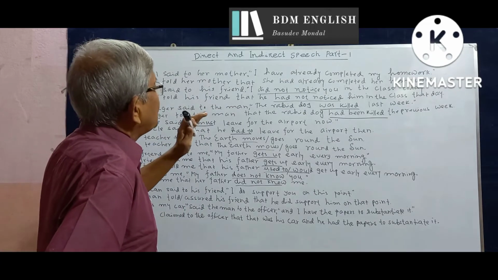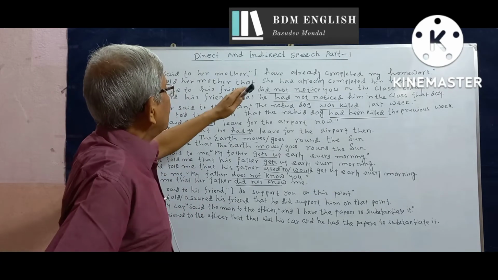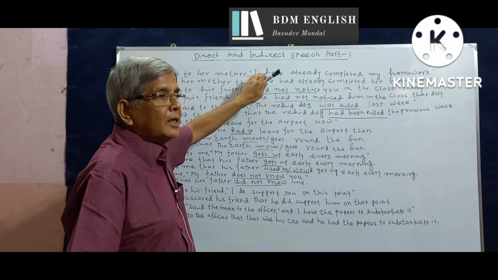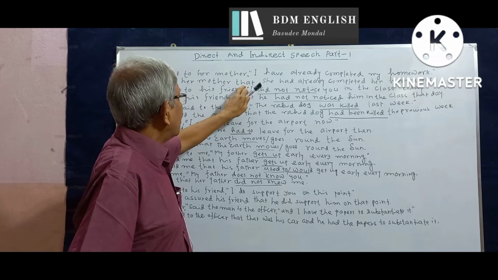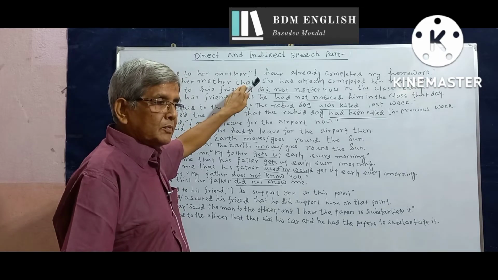Now, when we change the speech, we definitely eliminate the inverted commas and the comma. We place the conjunction that here, and